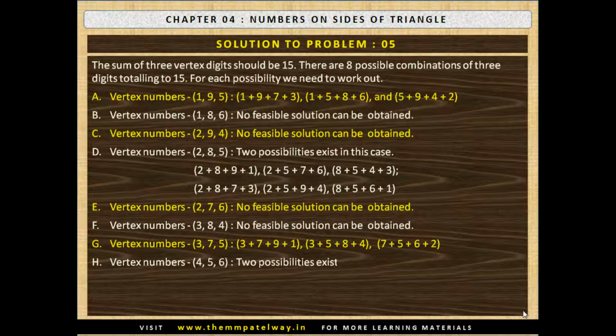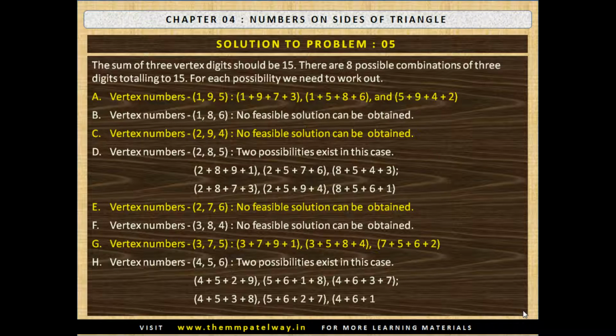H. Vertex numbers 4, 5 and 6. In this case, 2 possibilities exist. The first one is 4 plus 5 plus 2 plus 9, 5 plus 6 plus 1 plus 8 and 4 plus 6 plus 3 plus 7. The second possibility is 4 plus 5 plus 3 plus 8, 5 plus 6 plus 2 plus 7 and 4 plus 6 plus 1 plus 9.